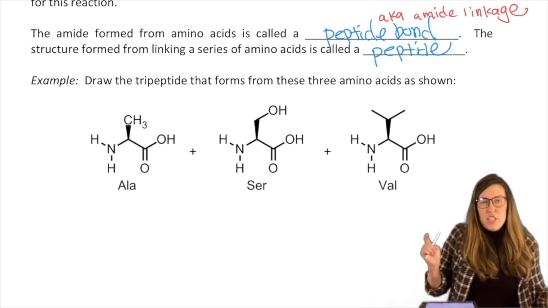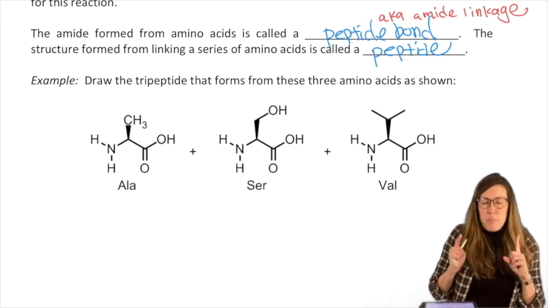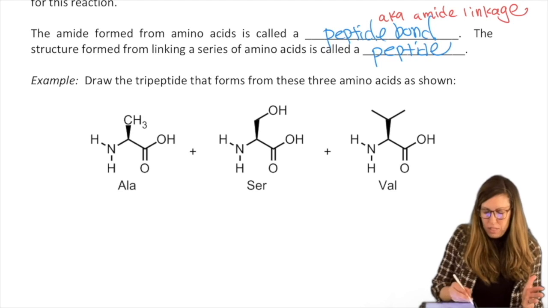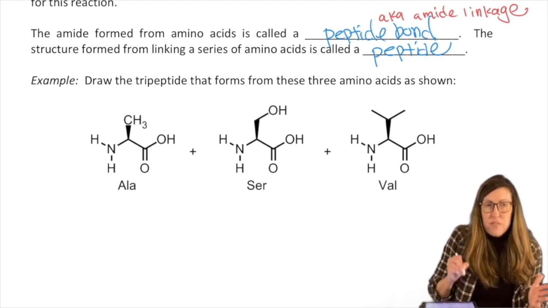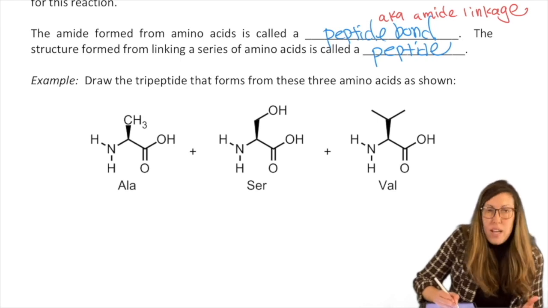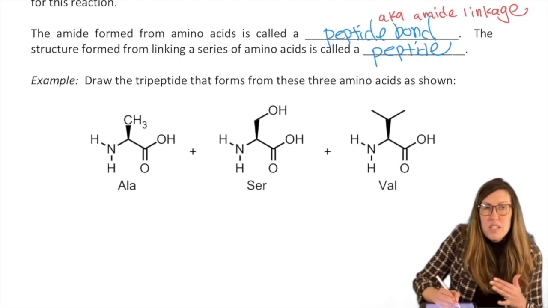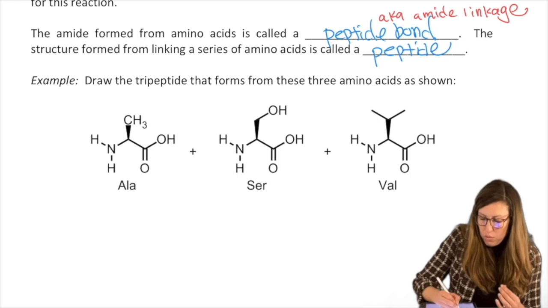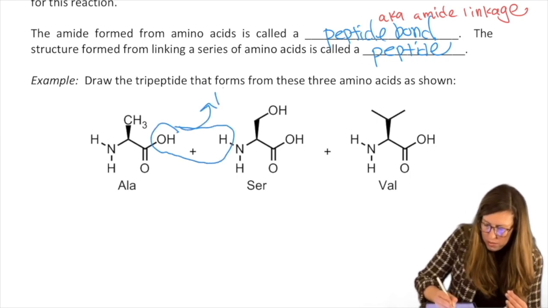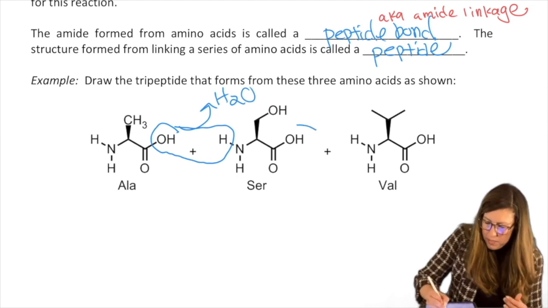Let's stitch together three amino acids to make a tripeptide. We have to remember what happens, and we're not going to draw the whole mechanism because we've got a lot to do, and we've covered that already. So what we're going to do instead is acknowledge what happens to make the amide from an acid and an amine. It means the OH is gone. It means one of the H's is gone. In other words, water comes off. Let's do that again.